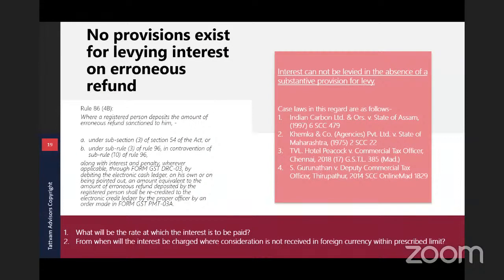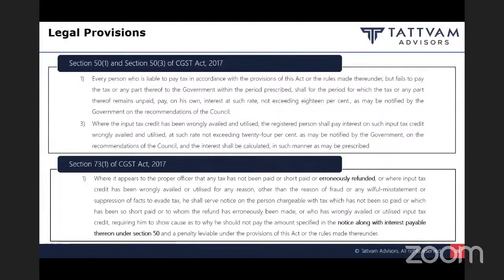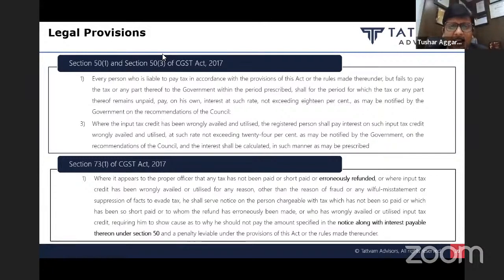Friends, it's a settled principle that interest cannot be levied in the absence of a substantive provision for levy, meaning thereby that until and unless in the act itself there is a provision to levy interest, interest cannot be levied by the department. Now let us read section 50 subsection 1 and section 3 which we have read. Section 50 subsection 1 simply says that interest will be levied in case output tax has not been paid. So section 50 subsection 1 talks about levy of interest in case of non-payment of output tax.